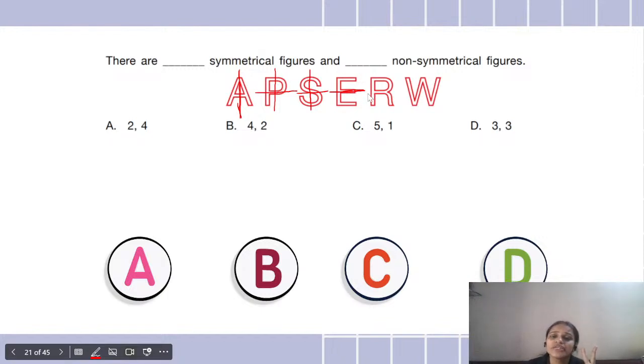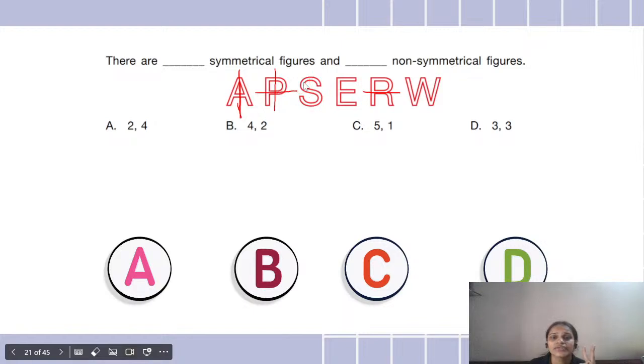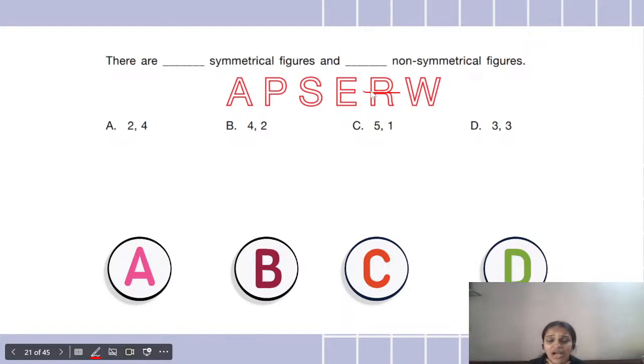Now coming to alphabet R, wait, let me erase the rest of the lines so that we don't get confused. We have two symmetrical shapes up till now and two non-symmetrical. Can I divide R into half like this?